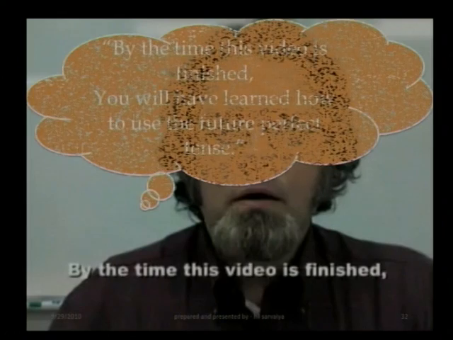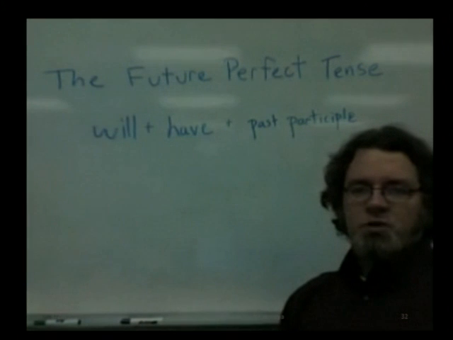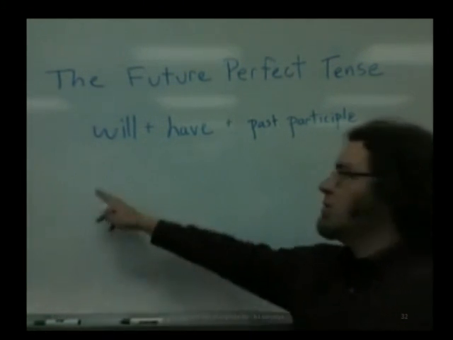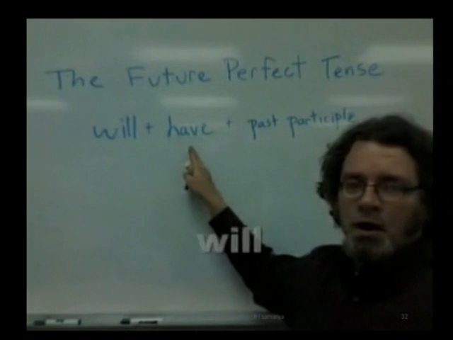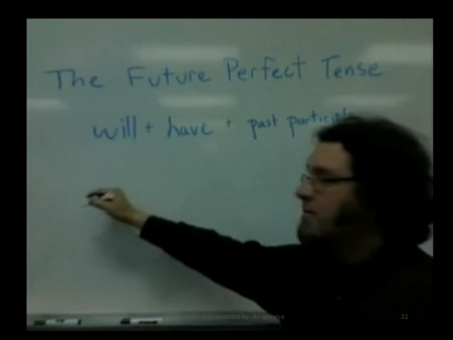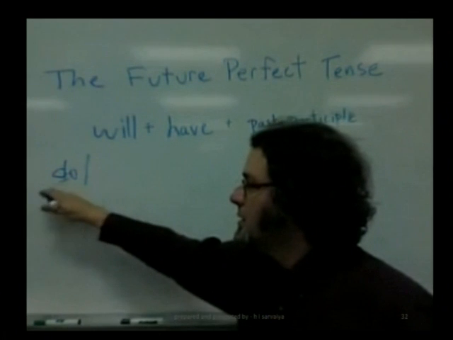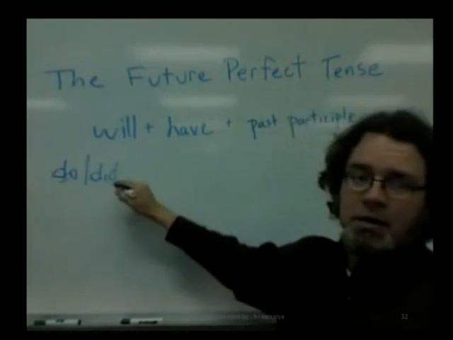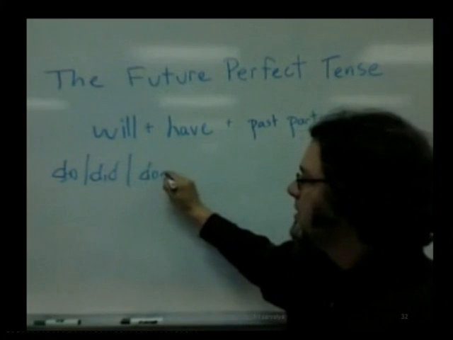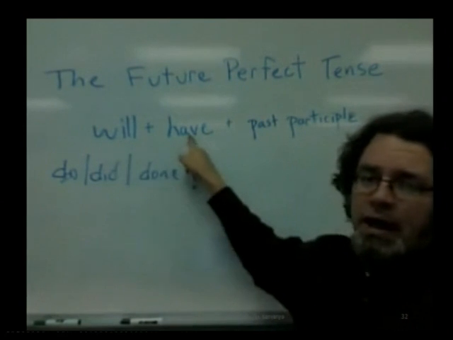Look at the video. By the time this video is finished, you'll have learned how to use the future perfect tense. The future perfect tense always uses will, have, and the past participle. If we take the verb do, the simple form is do, the past tense is did, and the past participle is done. So we want to use this word with will and have.